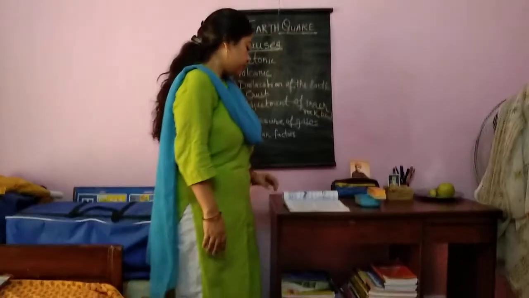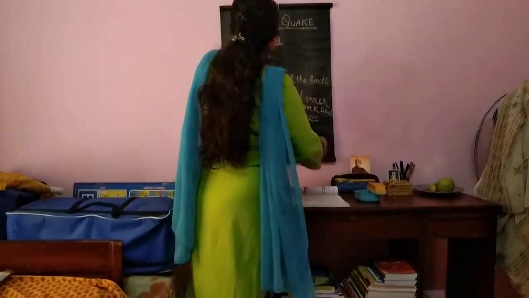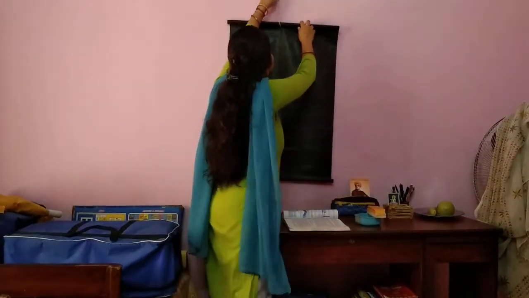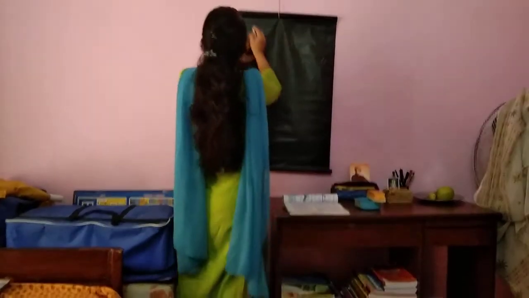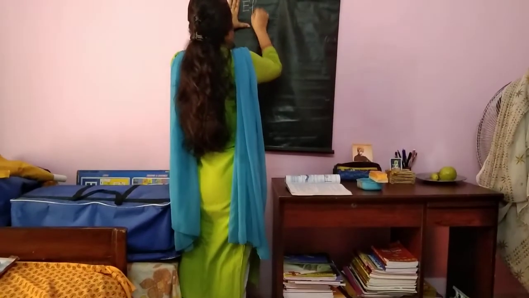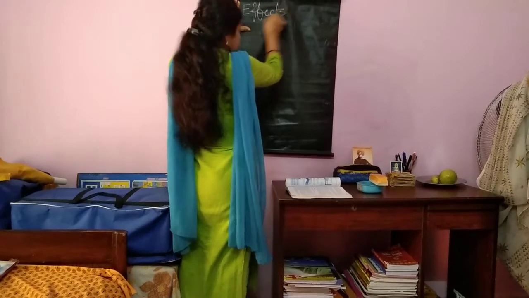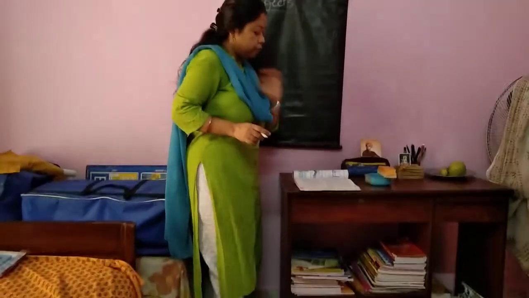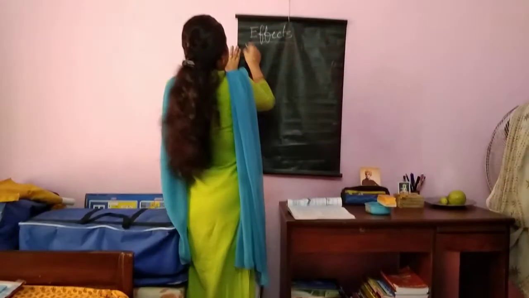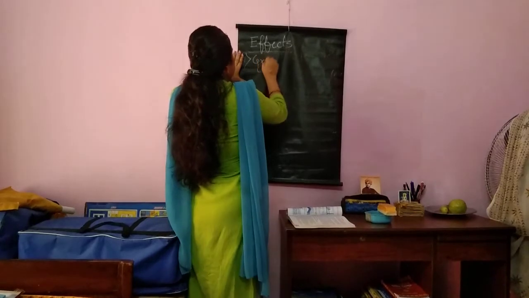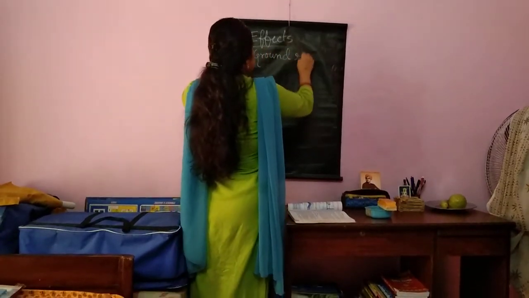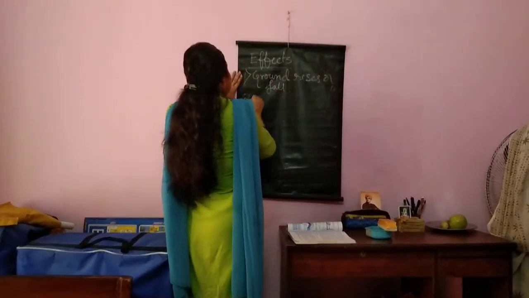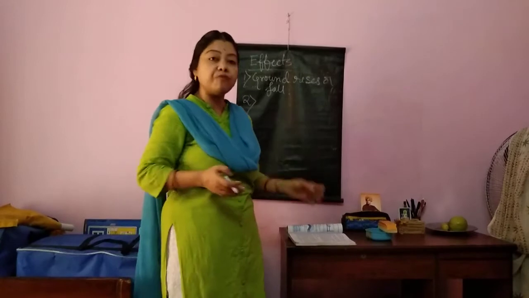Okay. Now we are moving to the next part, that is the effects of earthquake. What are the effects? First of all, the ground level rises or falls. Because of earthquake, the level of the ground can rise or fall.